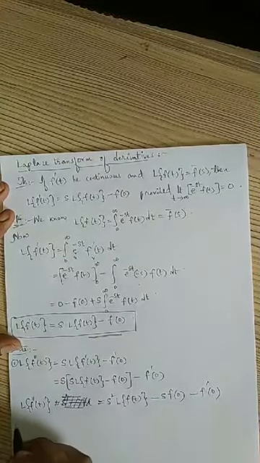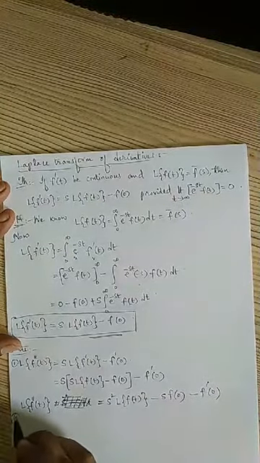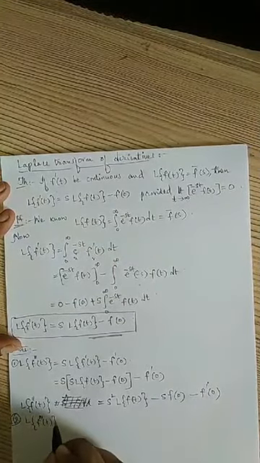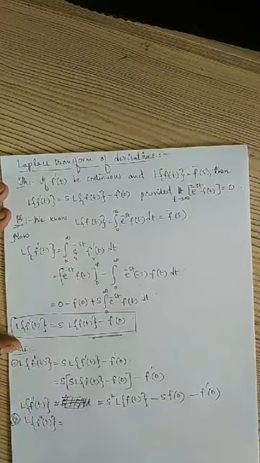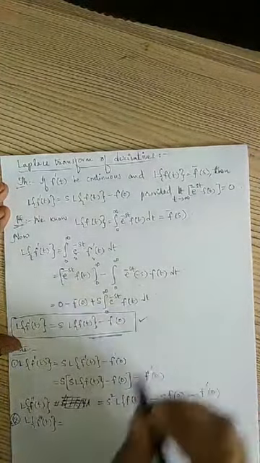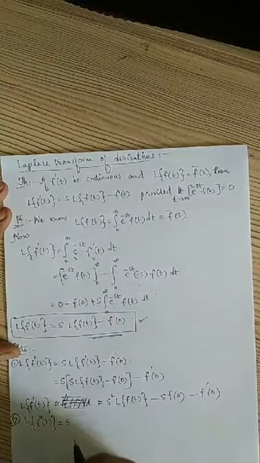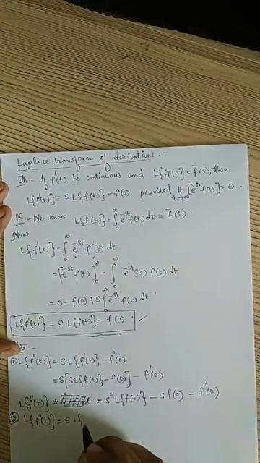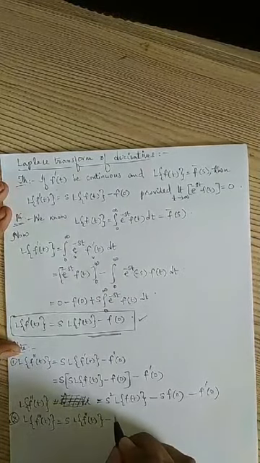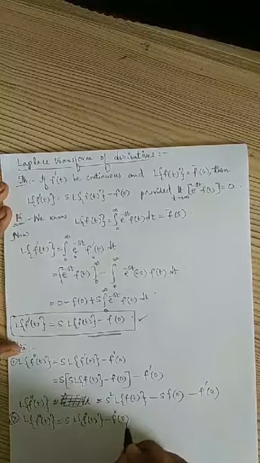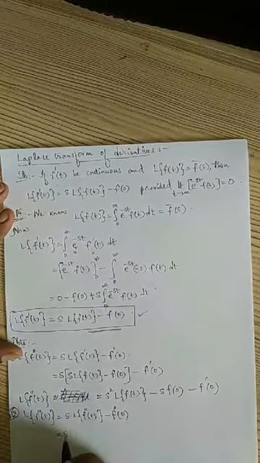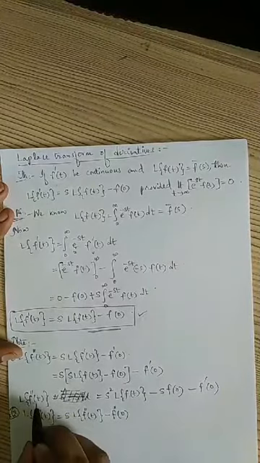Then we'll derive one more formula. We'll derive Laplace transform of f third derivative of t, right? So I'm applying this formula again. Then what will happen? S into Laplace transform of f double dash of t minus f double dash of 0, right? Then further equal to s into Laplace transform of f double dash of t, which I have just derived.